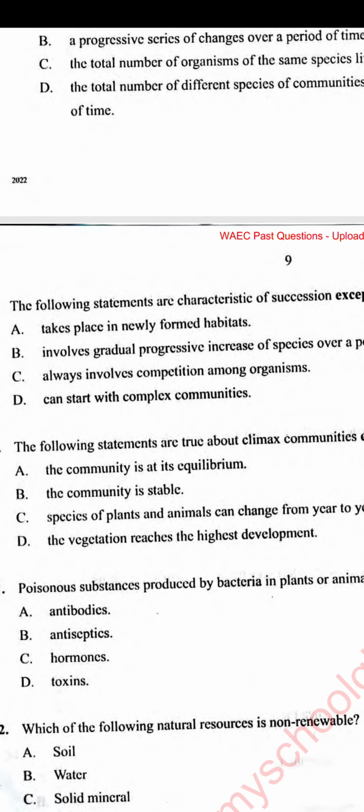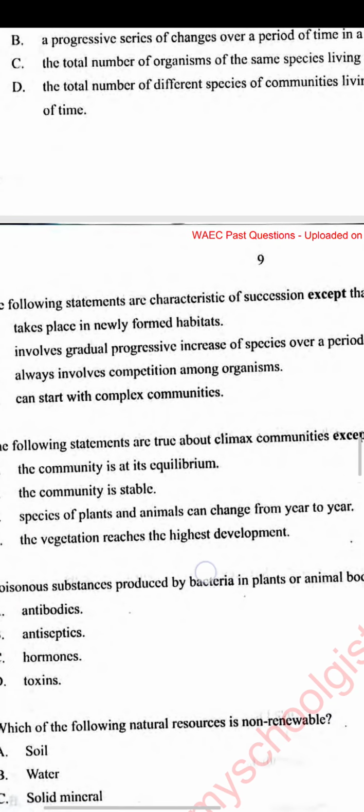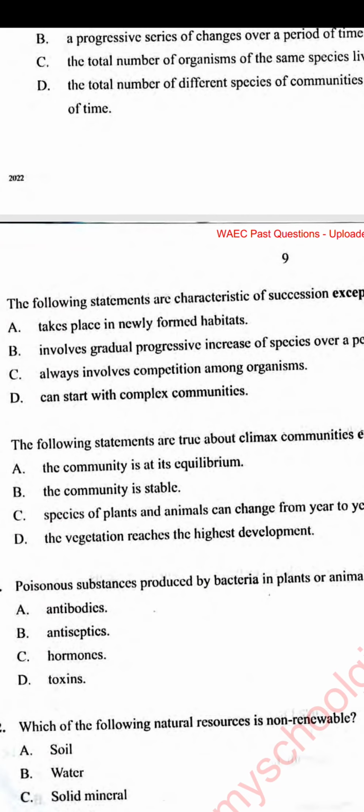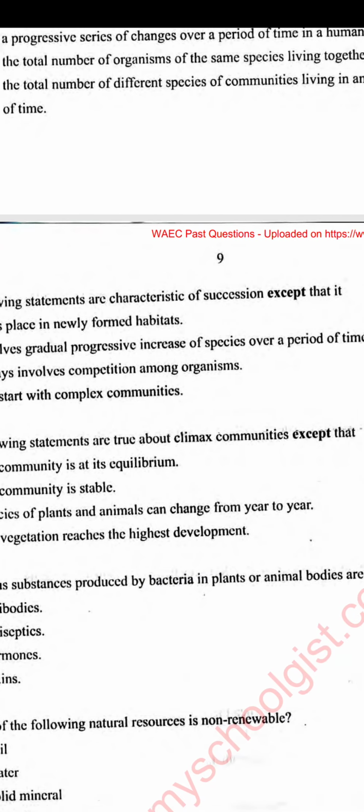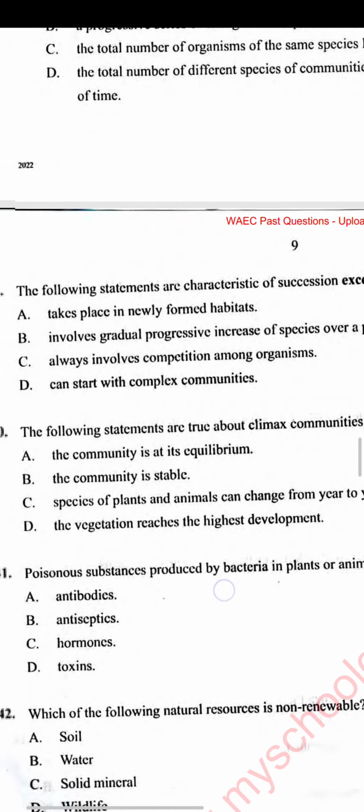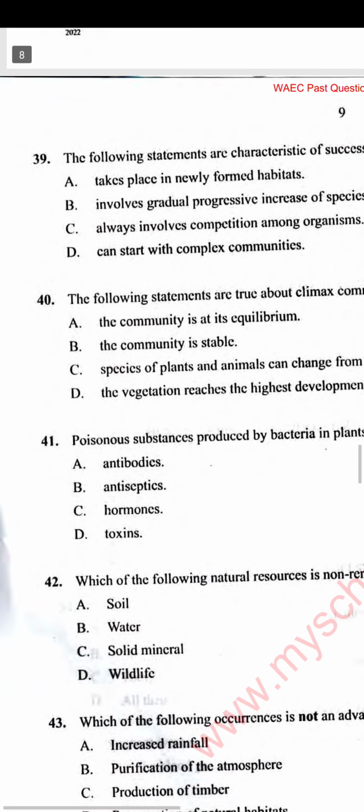So therefore, such community should be at its equilibrium, it should be stable, and the vegetation should have reached its highest development. But looking at option C, where it says species of plants and animals can change from year to year, it's not true. It means it has not gotten to its climax yet. So the answer is C.